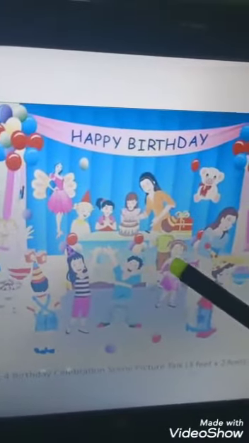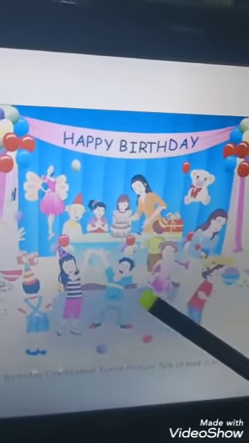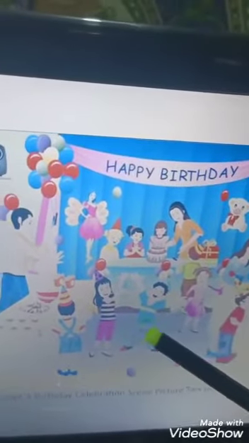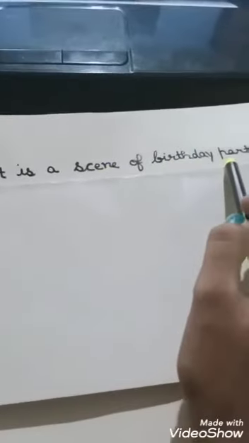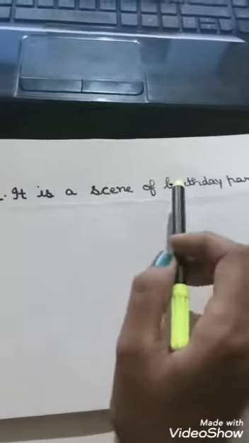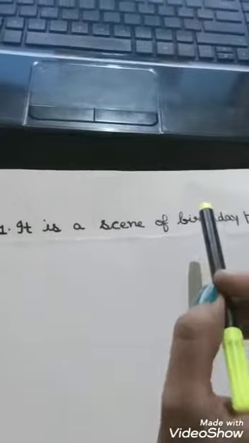First of all, the first thing in our mind is, what is happening in this picture? So in this picture, children are celebrating birthday. So it is a birthday party scene. So we can write, it is a scene of birthday party. So this is the main title of our picture composition. It is a scene of birthday party.